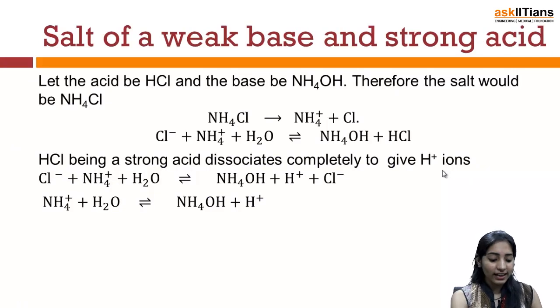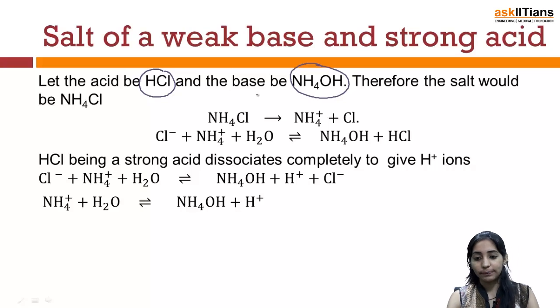Now let's consider another case where we'll be discussing a salt which is made up of a weak base and a strong acid. Now if I take this case into consideration, I can say let's consider the acid which is a strong acid, HCl in this case, and a base which is a weak base, let's consider NH4OH in this case.